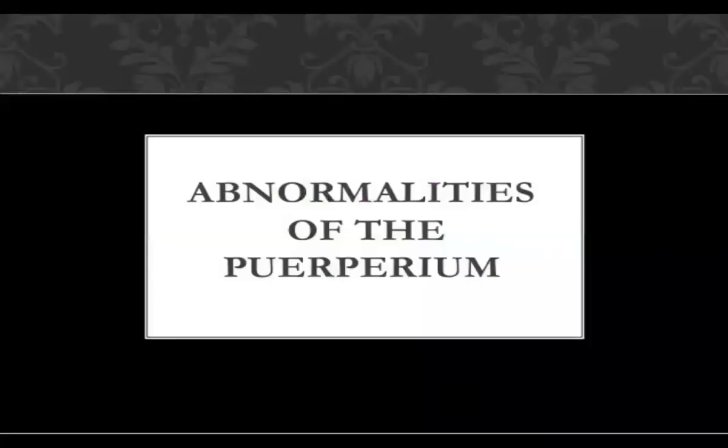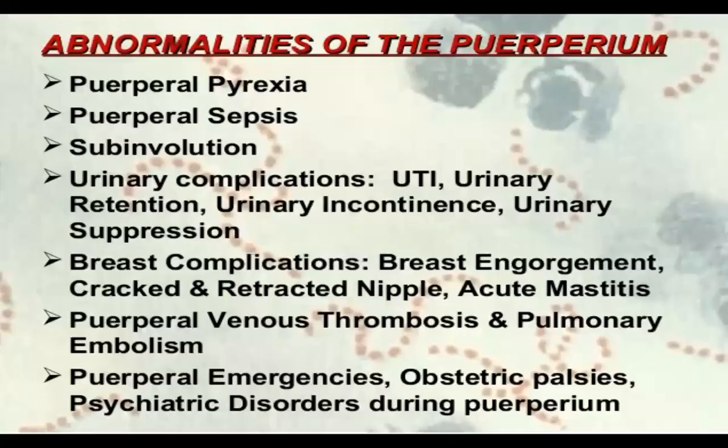So, abnormalities of the puerperium are what we are covering in this lecture. What problems can take place after the delivery, during the puerperium? There may be fever, as I already said, or a septic condition.